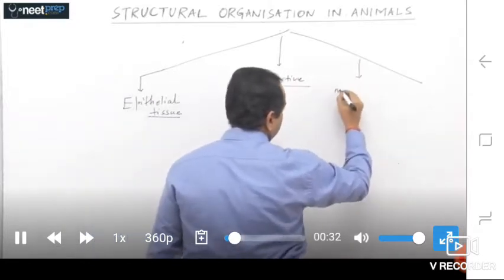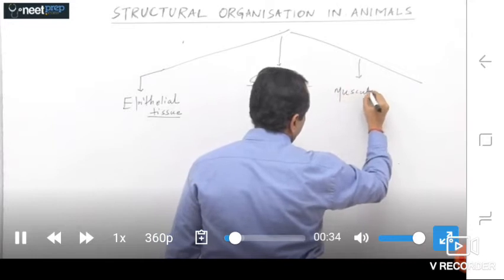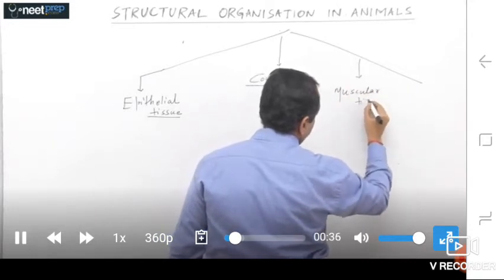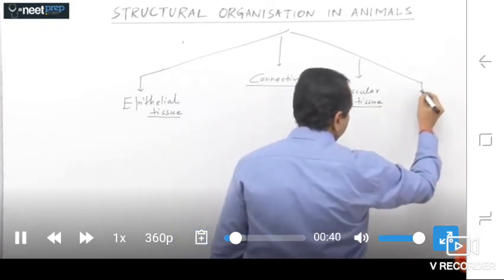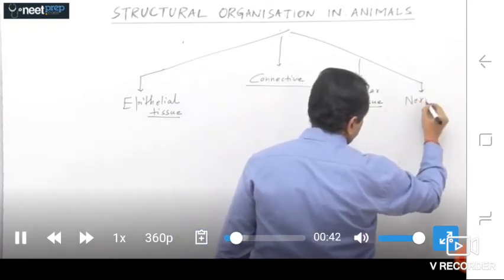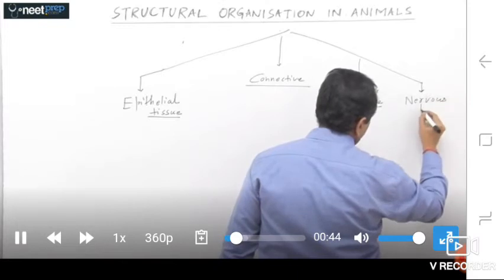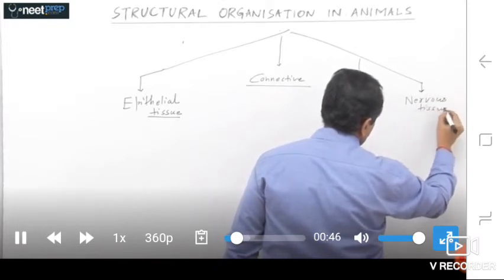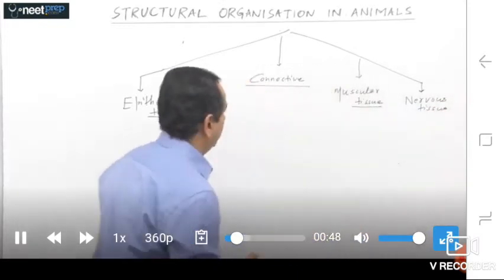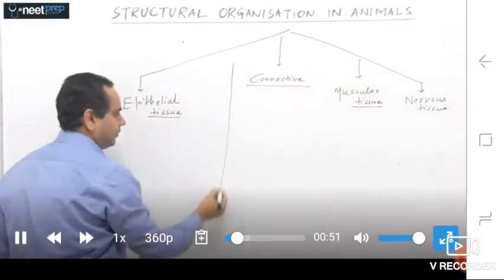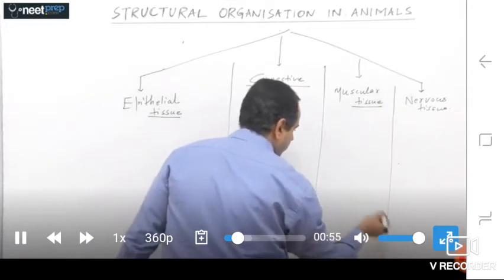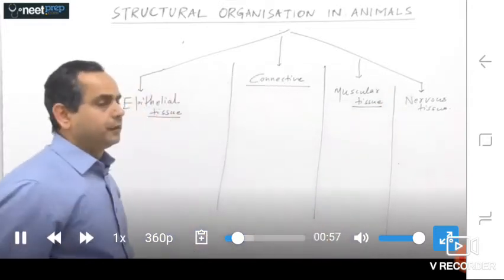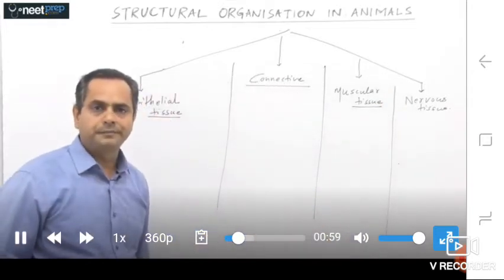Third is muscular tissue, and fourth is called nervous tissues. And it can be classified on the basis of, briefly classified on the basis of their origin and function. And what is that?